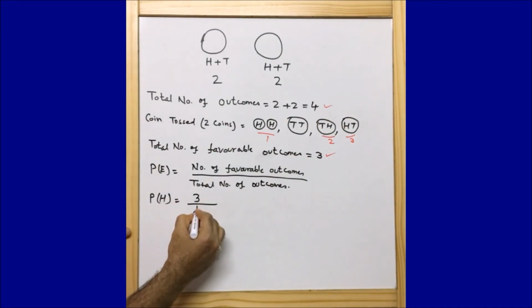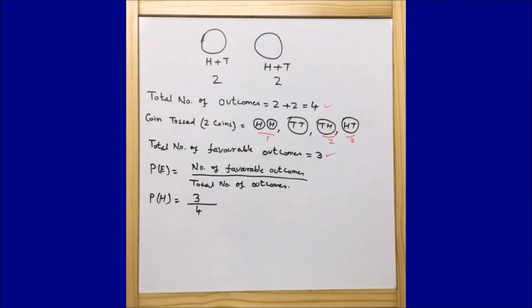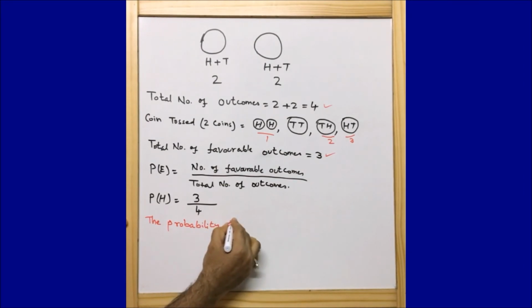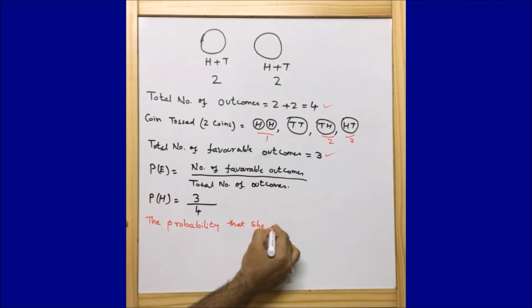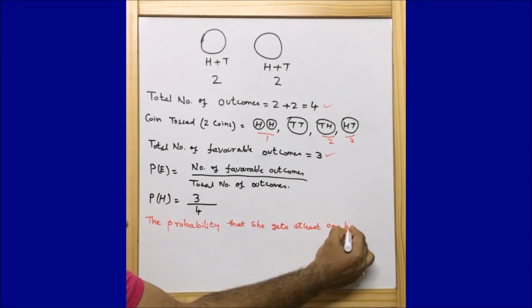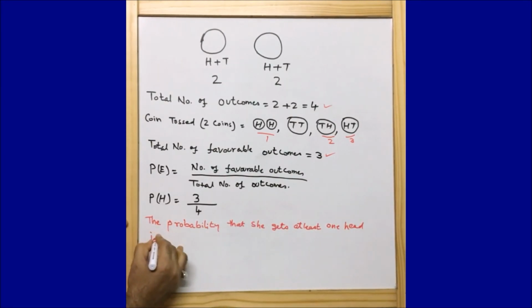So we can very well tell that the probability that she gets at least one head is 3 by 4. That's all guys.